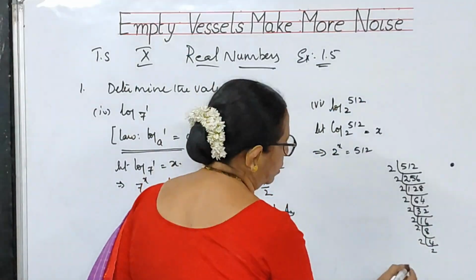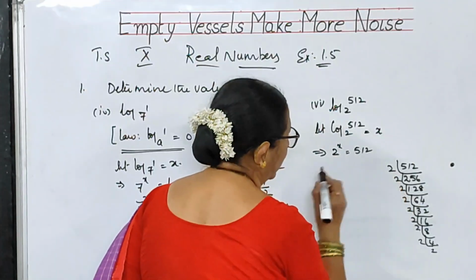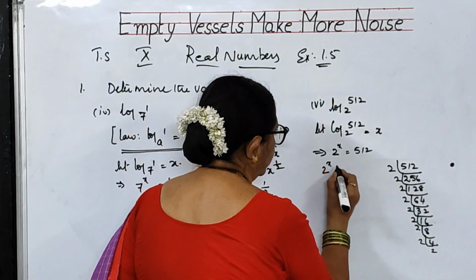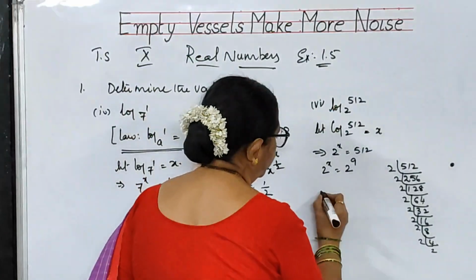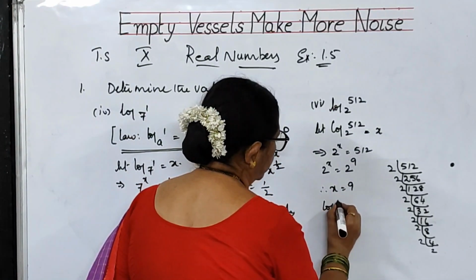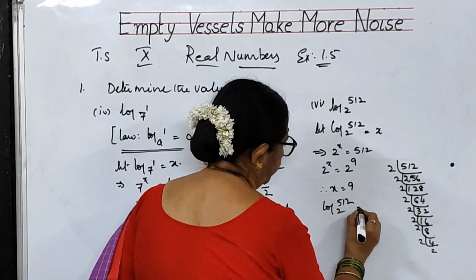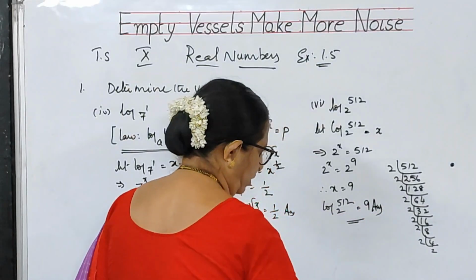How many 2s have you got? 1 2 3 4 5 6 7 8 9 2s. That means 2 to the power of x can be written as 2 to the power of 9. Therefore, x is equal to 9. So, log 512 to the base 2 is equal to 9. This is the answer, children.